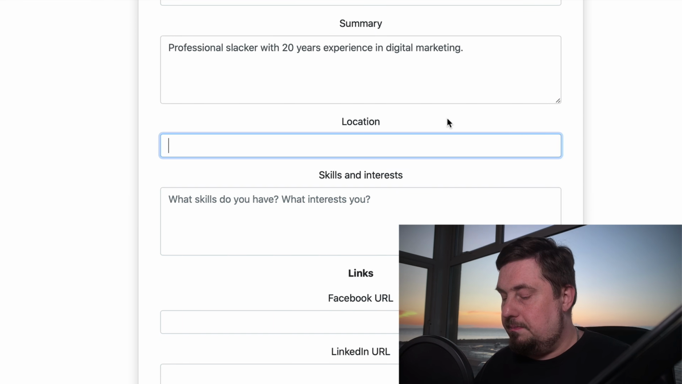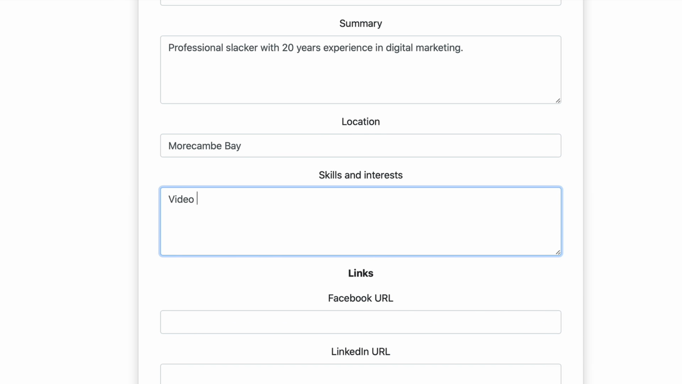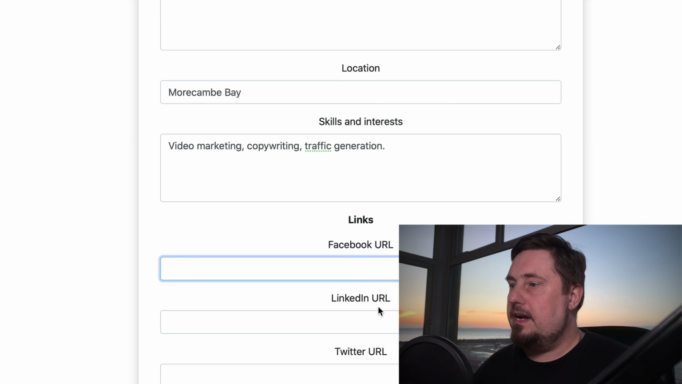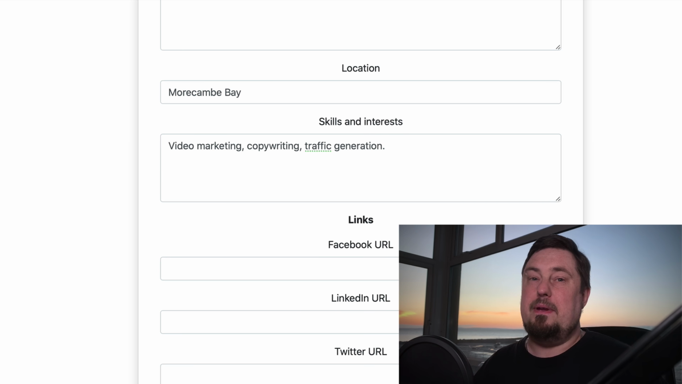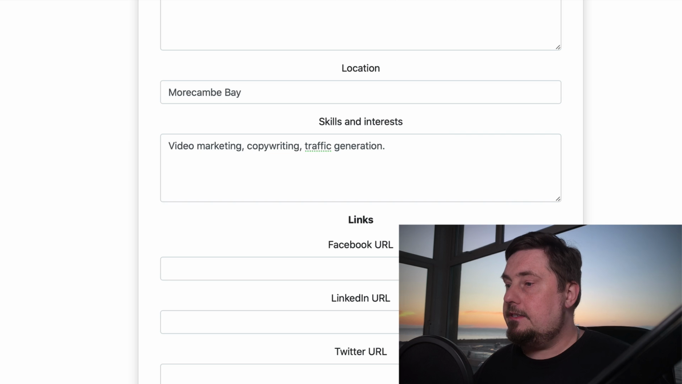Then location, I'm going to put in Morecambe Bay. Skills, interests, well, right now I'm doing video stuff, so video marketing, that's going to be enough for now. Facebook, URL, LinkedIn, URL, Twitter, Instagram. I'm just going to leave those blank for the moment because you don't really need to see me go through and paste in links to all of those, right? But make sure that you add yours. That's really going to help your overall brand. The more links that we have to our social media platforms, the more authority they obtain. So let's click build profile and we're good to go.